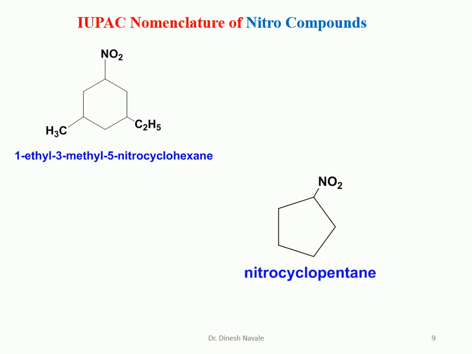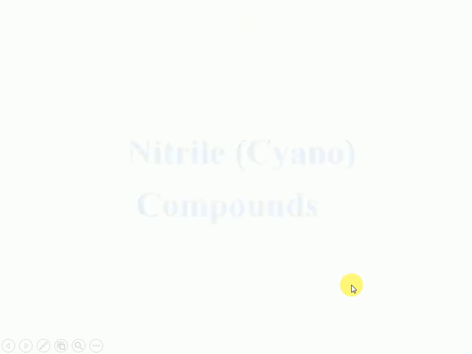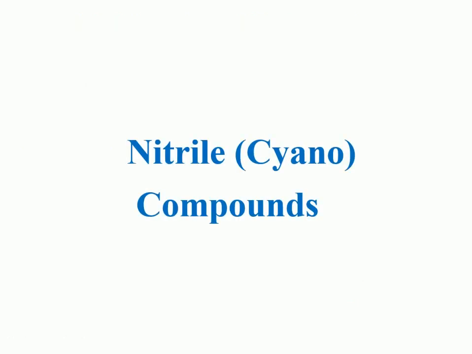Now for this compound, a 5 carbon chain is there, which is in ring form. So it is a cyclopentane, as it is we have to write down, and we have to put the word nitro. So it is nitrocyclopentane. Whenever we give the nomenclature for a nitro compound, we have to put the word nitro before the name of the corresponding alkane.